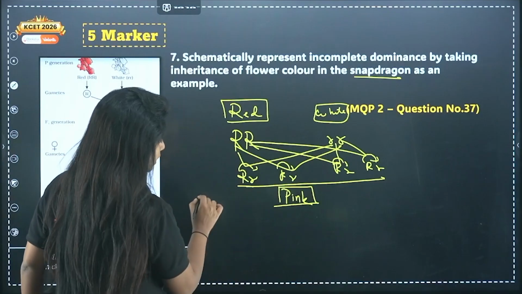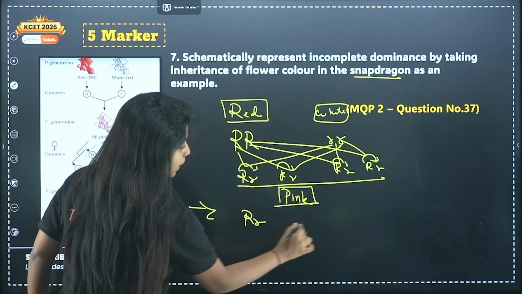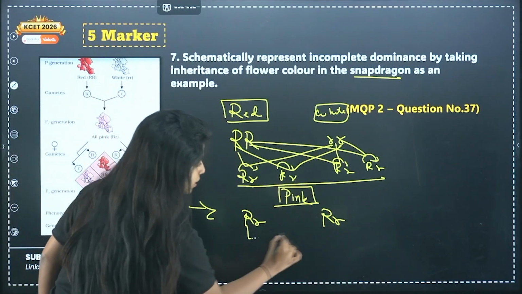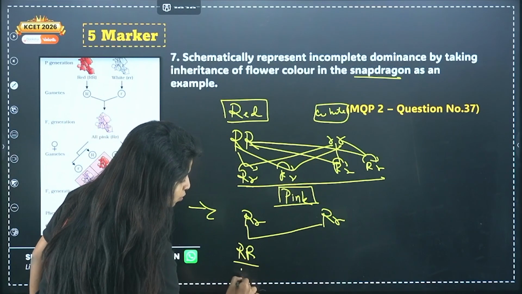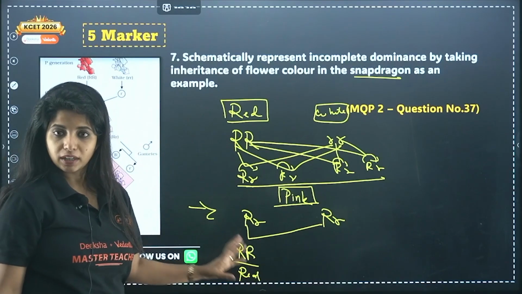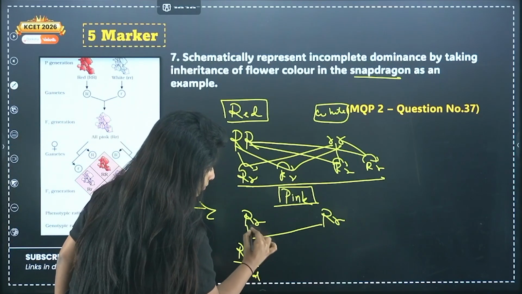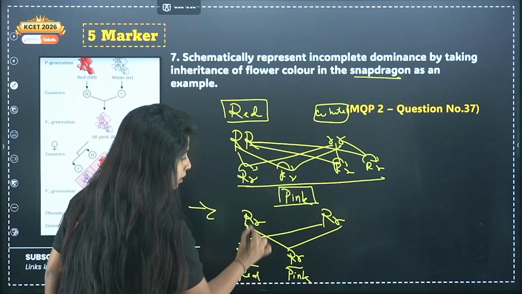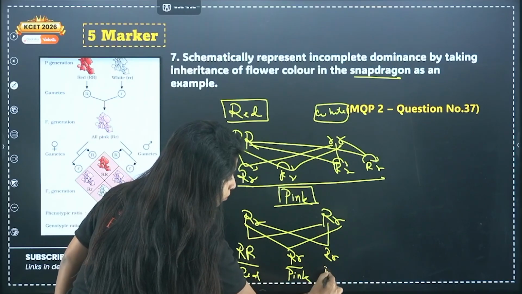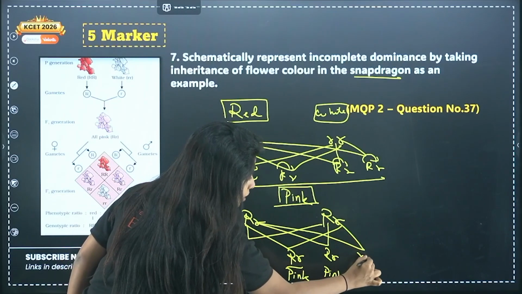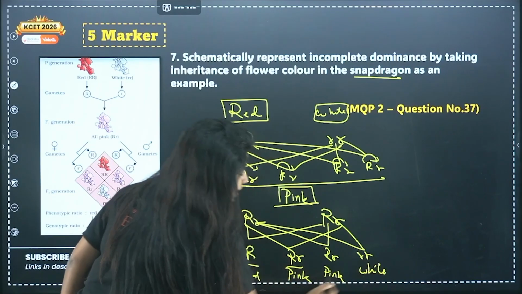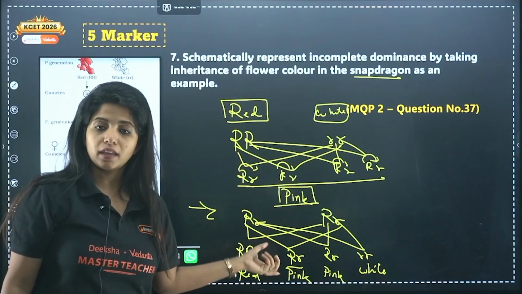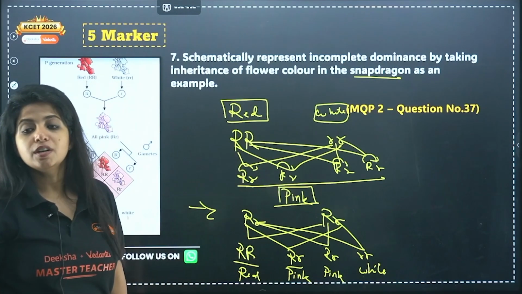Now, my dear children, he was very curious, which is why he crossed the pink flowers and saw what is going to happen. Let's see. This and this crossed, capital R, that means it is going to be red. There's no small r, right? Only capital R, that is red. Now, this and this, I get capital R, small r. This is going to be pink in color. This and this, again capital R, small r, this is also going to be pink. This and this, small r, this is going to be white in color. Now I see the parental characters also, but I still see incomplete dominance. That means when these two alleles come together, R is not able to be completely dominant over small r.